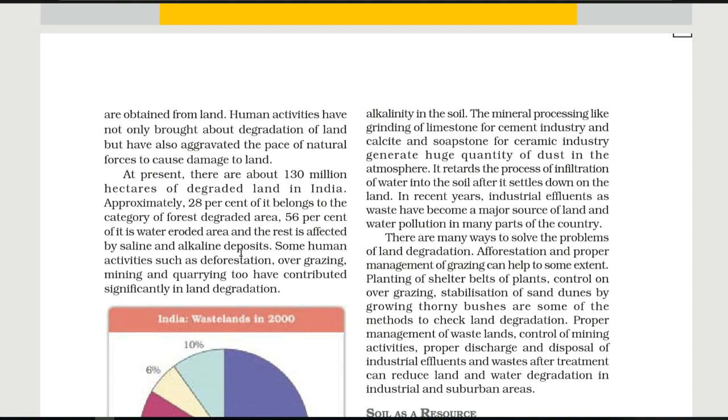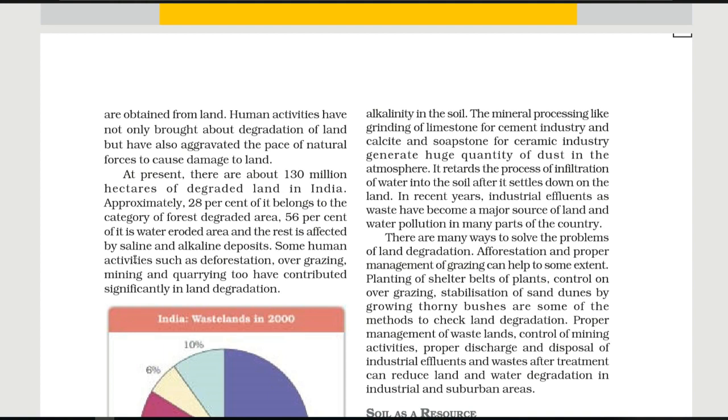Next we have the area which is also going to be degraded. The land is going to be of no use day by day because it is saline in nature and alkaline deposits are there. So what is saline? Saline is a term used when any water or land contains salt. Because of that, it is not possible to use it. Same for alkaline: soil having the properties of an alkali, basic especially, of a solution having a pH of more than 7.